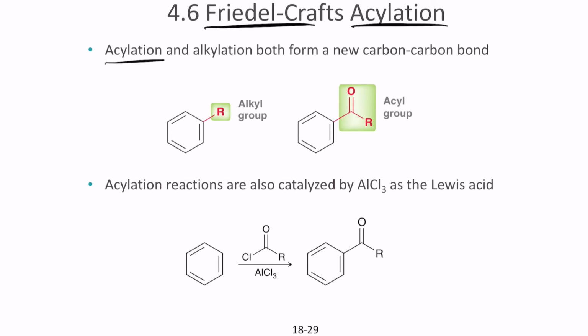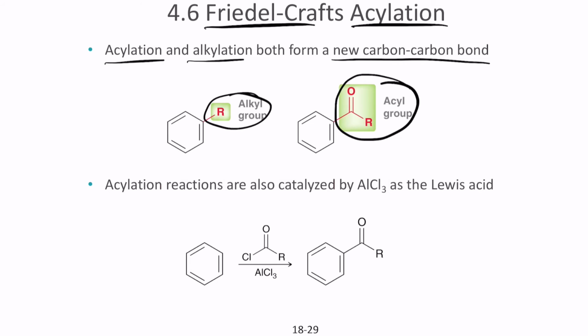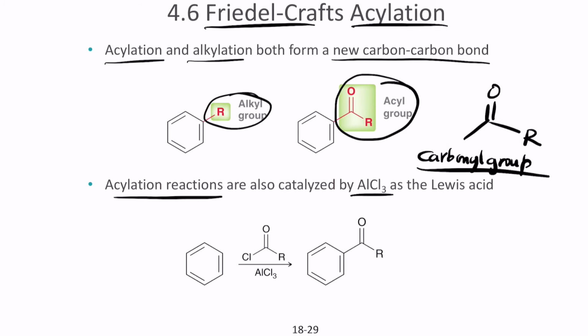So acylation and alkylation both are ones where we form a new carbon-carbon bond. But the difference here is that in alkylation we add an alkyl group, in acylation we add an acyl group. An acyl group is basically a double bond structure with a side chain. So we have a carbon double bond O, or a carbonyl group. So we are always adding a carbonyl group and then end up with the structure. Acylation reactions are also catalyzed by aluminum trichloride, which acts as the Lewis acid.